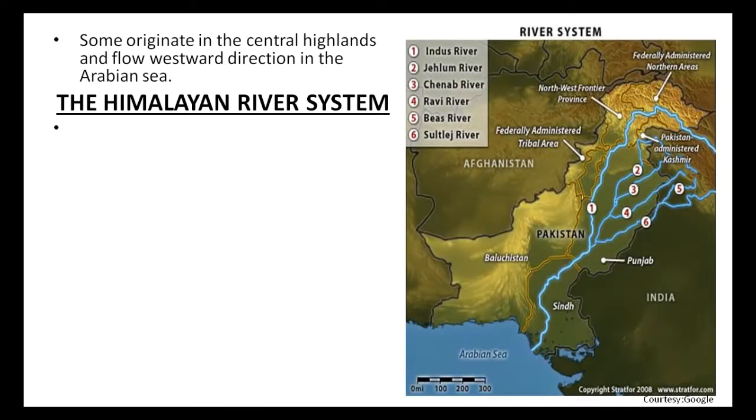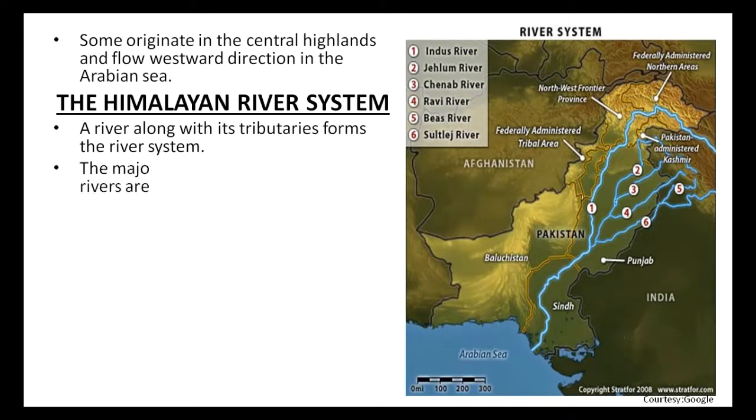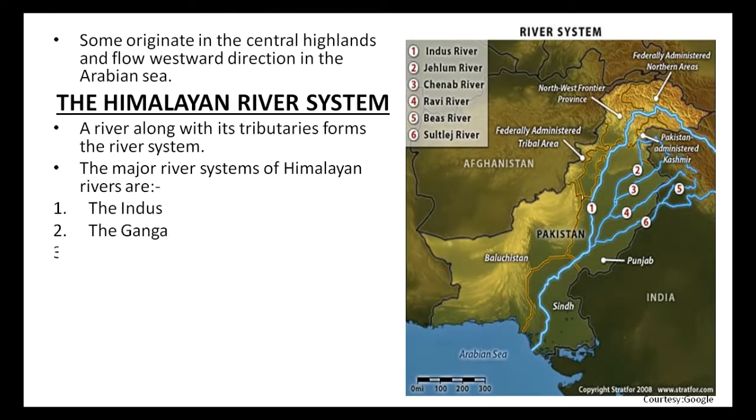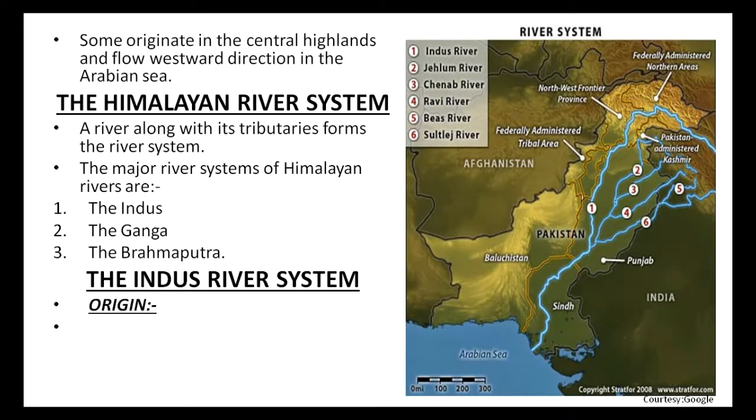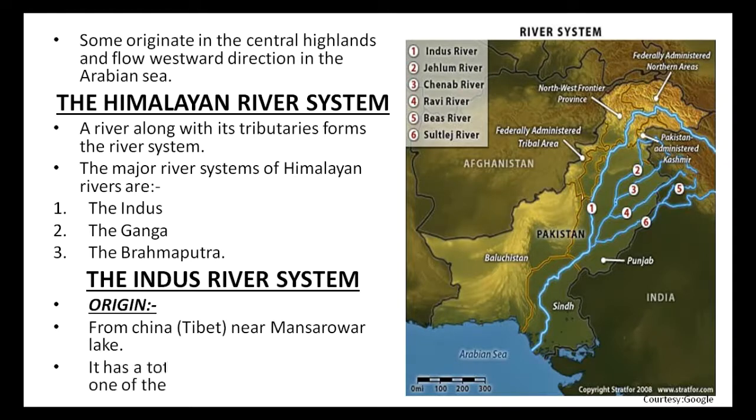The Himalayan river system. The river along with its tributaries forms the river system. The major river systems of Himalayan rivers are the Indus, the Ganga and the Brahmaputra. The Indus river system. The Indus river originates from China in Tibet near Mansarovar lake. Indus river has a total length of 2,900 km and it is one of the longest rivers of the world.